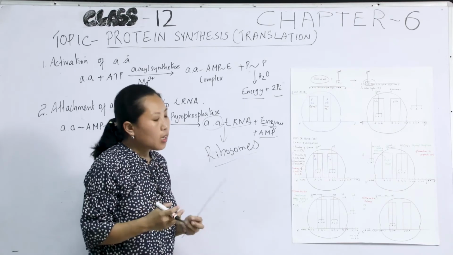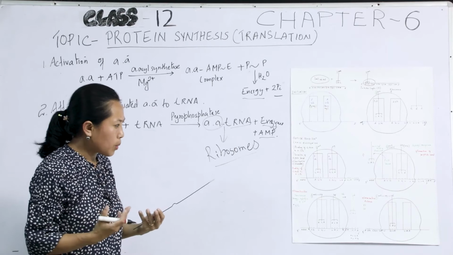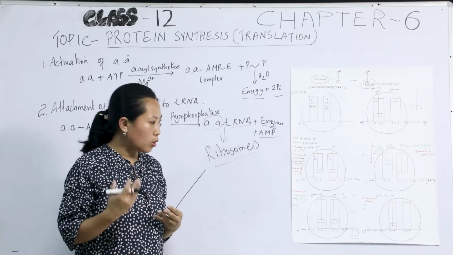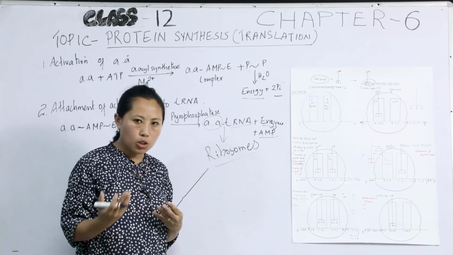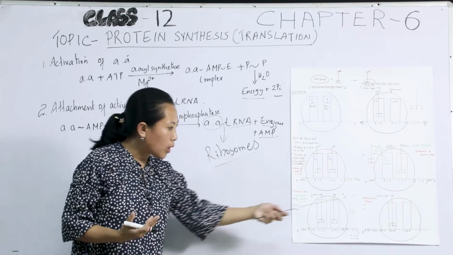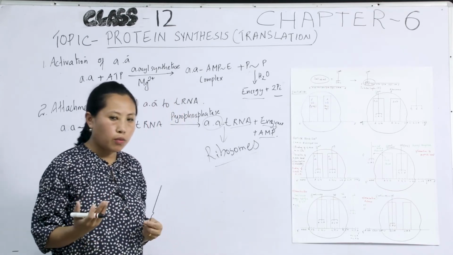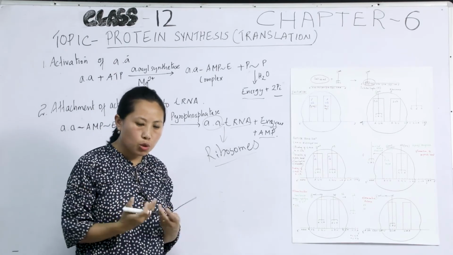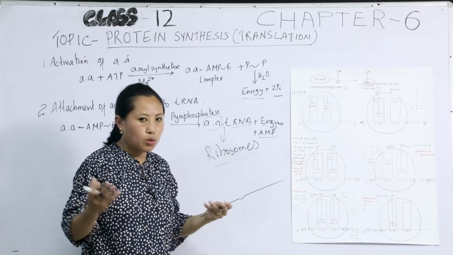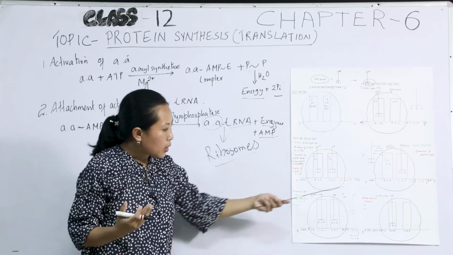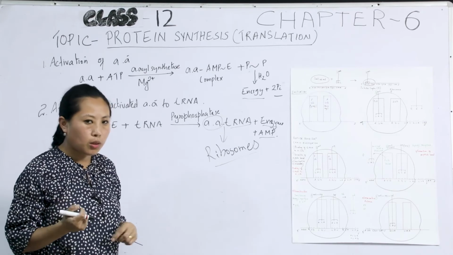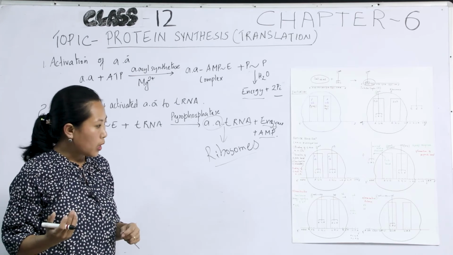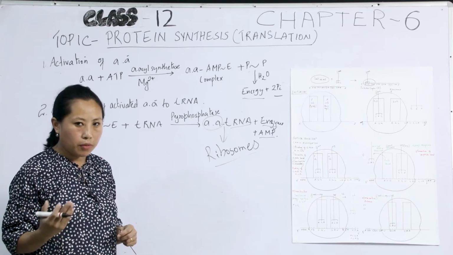Once it is released, the polypeptide undergoes modification because the newly synthesized protein is inactive. It has to undergo secondary and tertiary folding, giving rise to the active form. The formyl group in the case of formylmethionine in prokaryotes is removed, and then the ribosomes dissociate back into the cytoplasm. Besides that, the newly synthesized polypeptide chain undergoes modifications such as phosphorylation and glycosylation to form glycoproteins, and it becomes active only after modification.